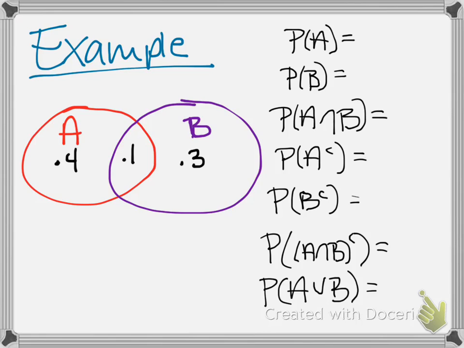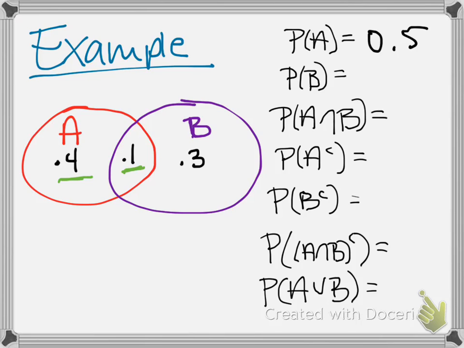So here on this slide I want to do a few examples for you. I've got this Venn diagram, and as you can probably guess, Venn diagrams are going to show up somewhat frequently in this chapter because they provide a good visual representation for the various problems that we're going to be doing. So let's take a look. You'll see that there are two sections that fall in event A. One has a probability of 0.4 and one has a probability of 0.1. So that means in this problem, the overall probability that event A occurs is of course 0.4 plus 0.1, so that's going to be 0.5.